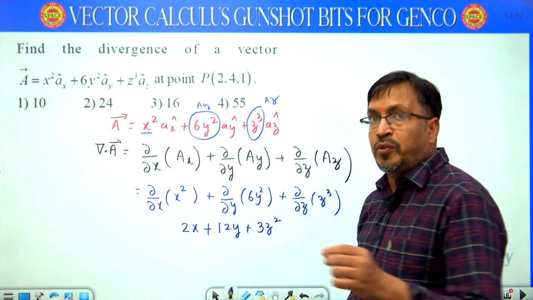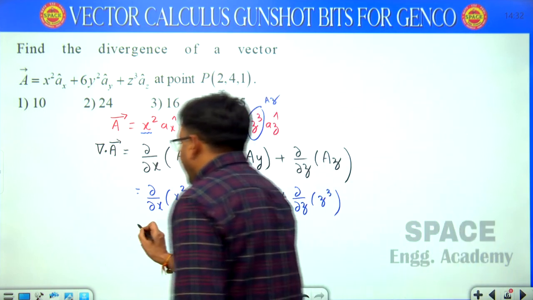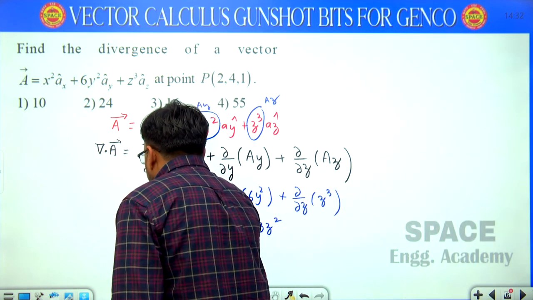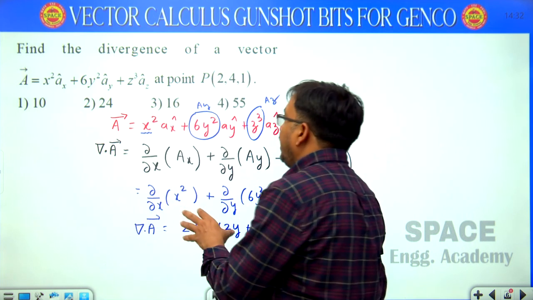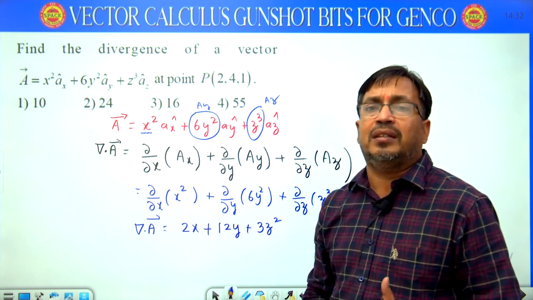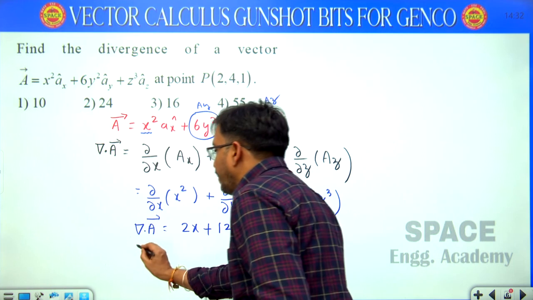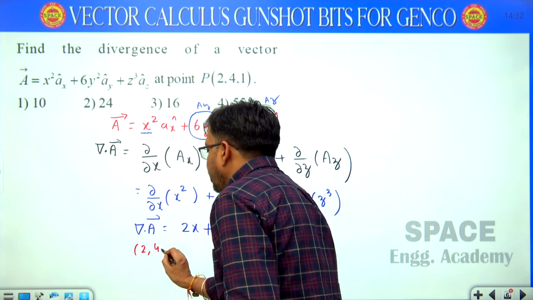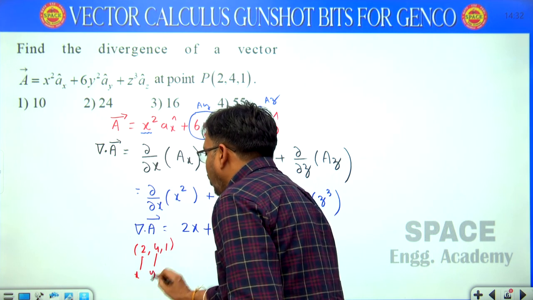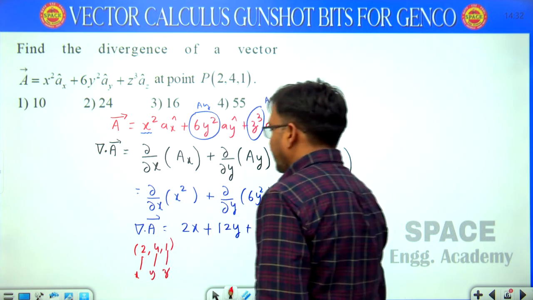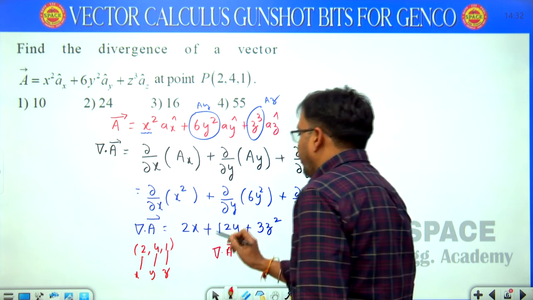So 2x plus 12y plus 3z square is the divergence of A. But he is asking for the divergence of A at the point P (2, 4, 1), which means you consider x equal to 2, y equal to 4, z equal to 1.